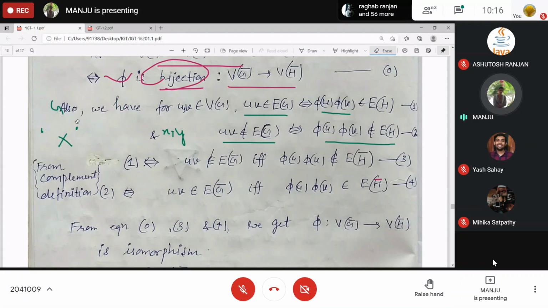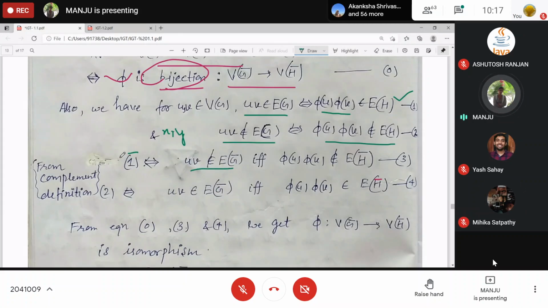Adjacent in G means their images will be adjacent, and non-adjacent means their images will not be adjacent, right? Now look at this first equation and just try to convert it into the complement. What do you understand by complement? If UV is an edge in G, then it will not be an edge in the complement. Yes, ma'am. So this we got.